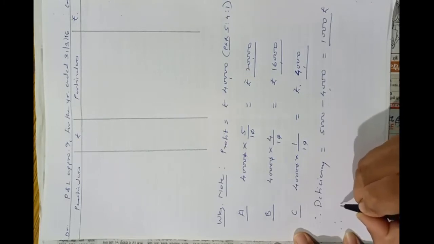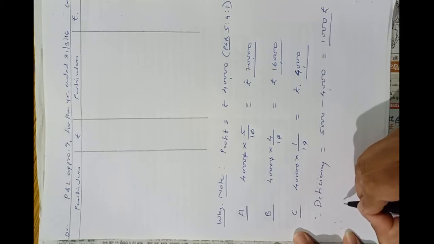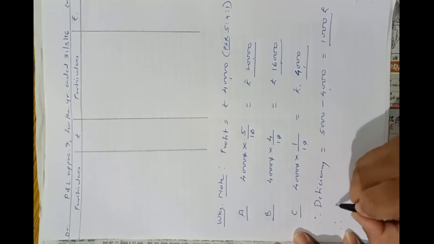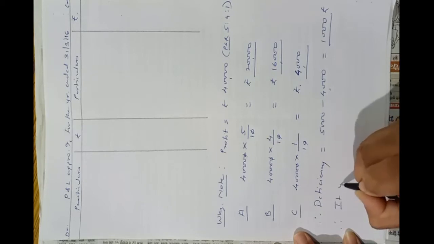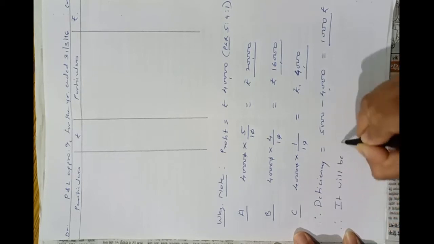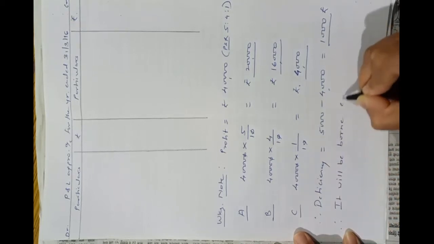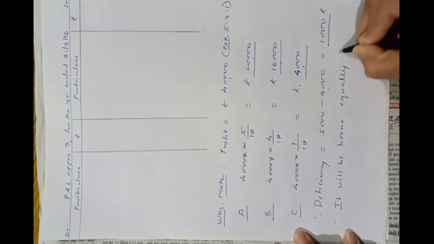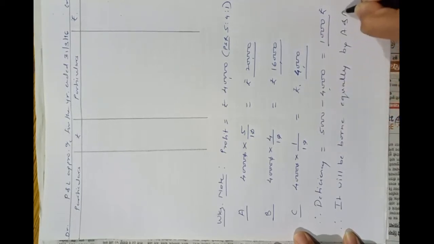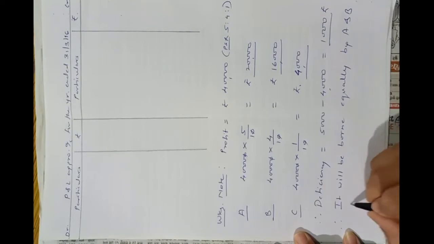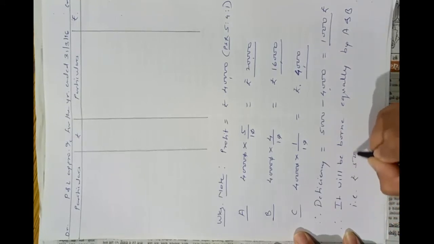Deficiency will be borne equally by A and B. Therefore that is rupees 500 each.